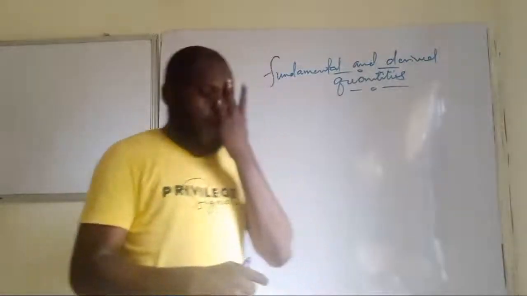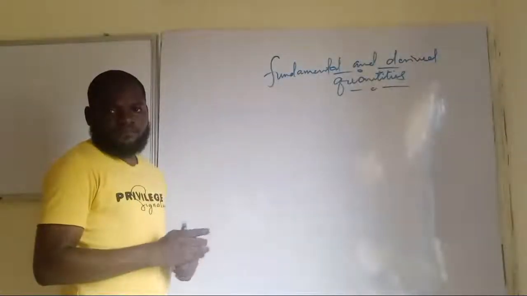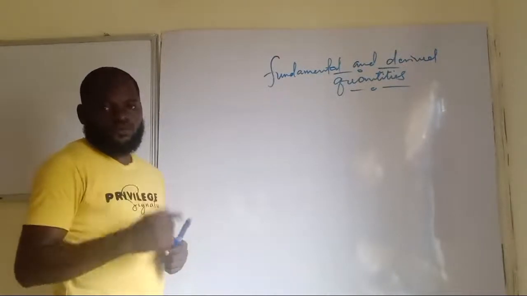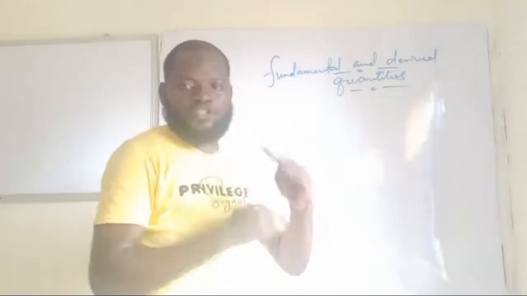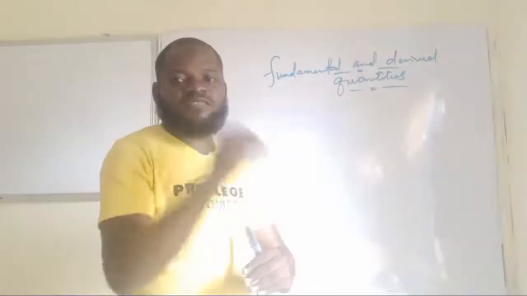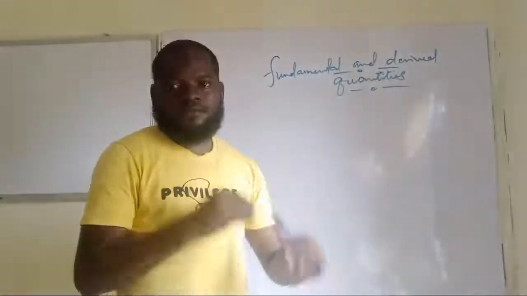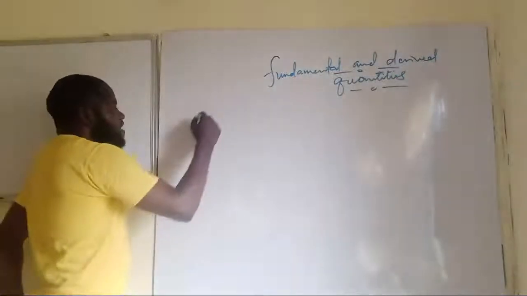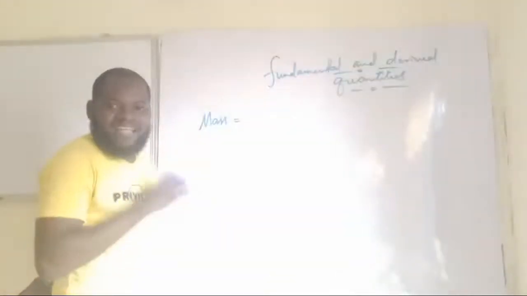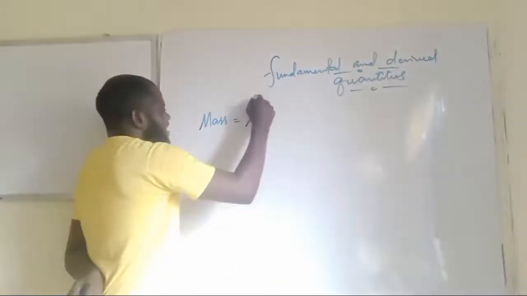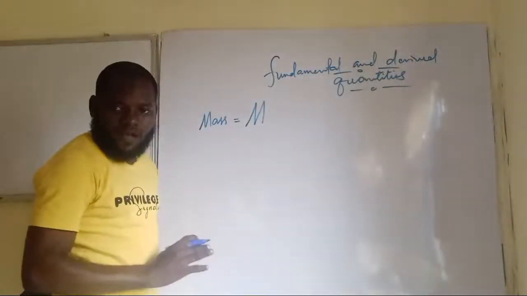Let's go on, guys. Now, when you want to find the dimension of a quantity, what are the things you should know? I'm going to take us through a step-by-step approach on how to come about the dimension of a physical quantity. Now look up. Whenever you see anything that has to do with mass, under dimension, it is stated to be capital letter M. Am I making sense now?